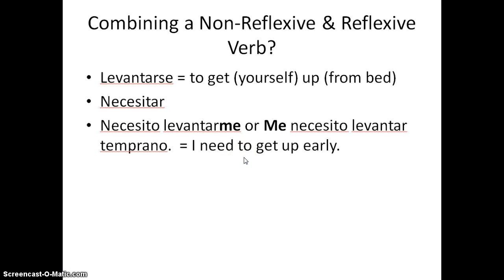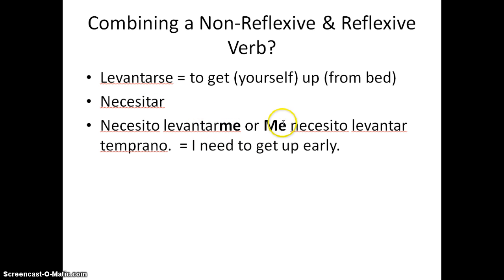Let's look at some more. If you needed to express an idea like, I need to get up early tomorrow, by the way, getting up in the morning is a reflexive action. You have to get yourself up in Spanish. And you combine this with the conjugated form of necesitar, so necesito. Look at where you could put the me. You could put it on the infinitive, just like you were doing with the se.